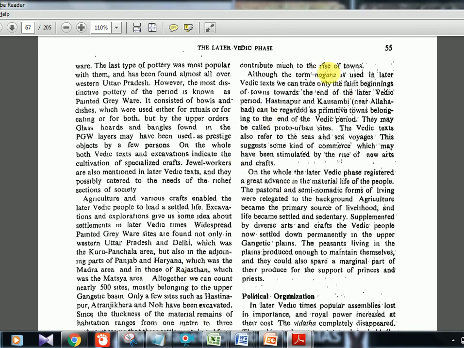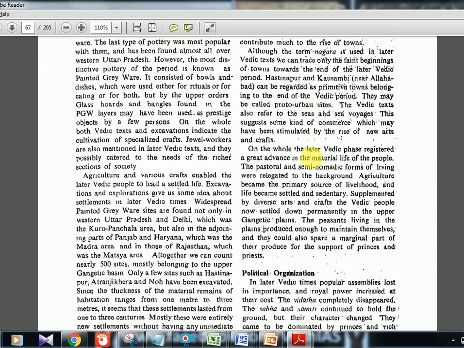Okay, Nagara is mentioned. Actually the Hastinapura which I told you, which was not too urban in the actual phase, but in the later time when the book was compiled, it became an urban city. So it is like kind of proto-urban sites, and the Nagara term is also mentioned towards the later phase of this Vedic time. That is what they're telling. Okay, primitive towns, proto-urban sites. The same story. They are repeating it in different versions.